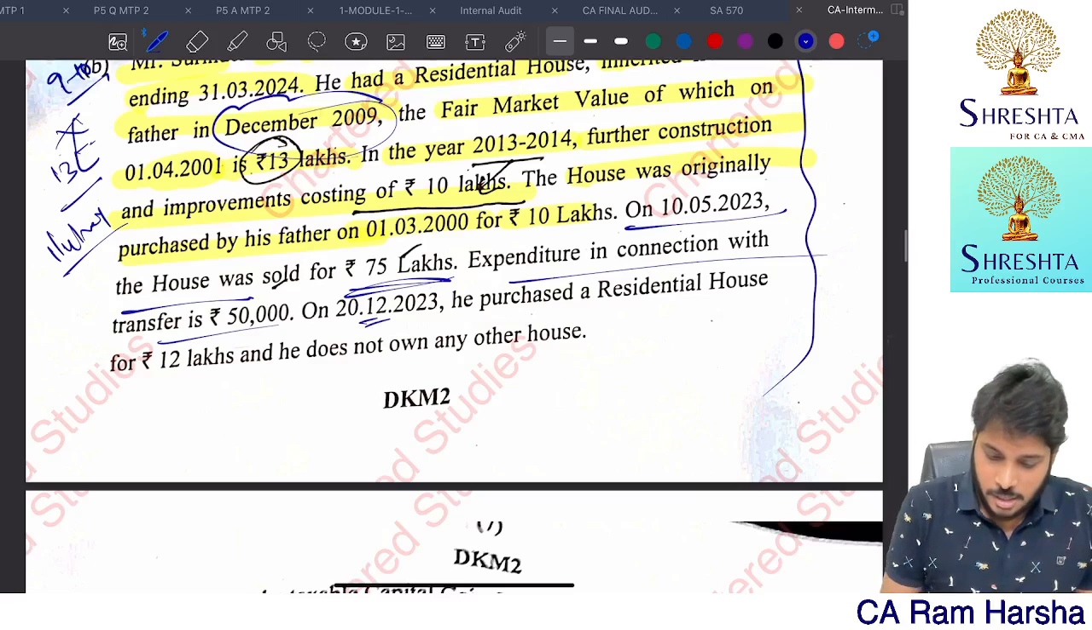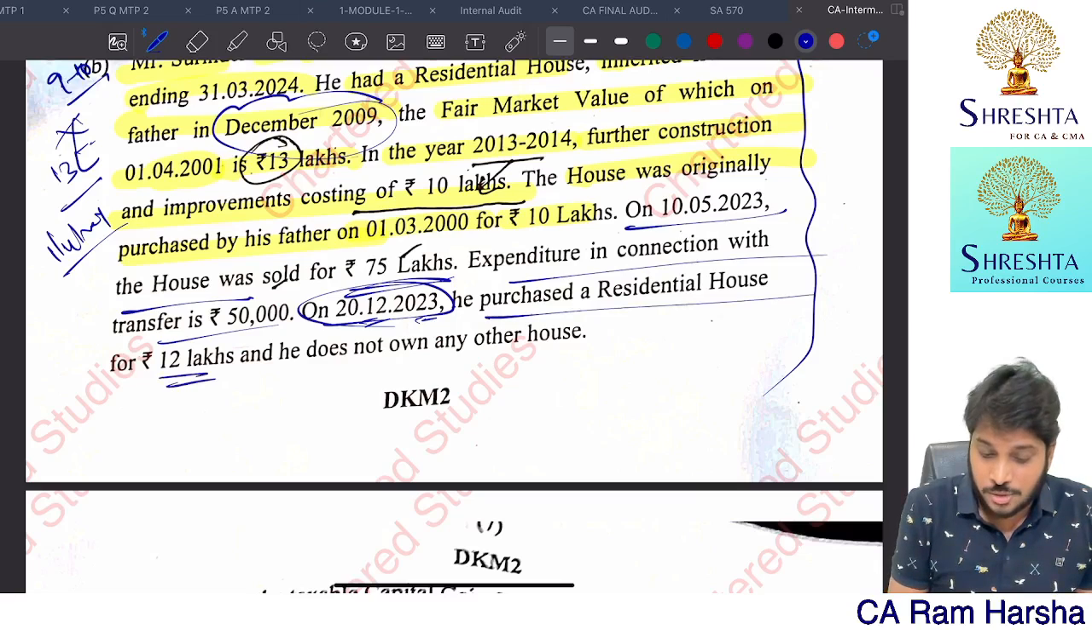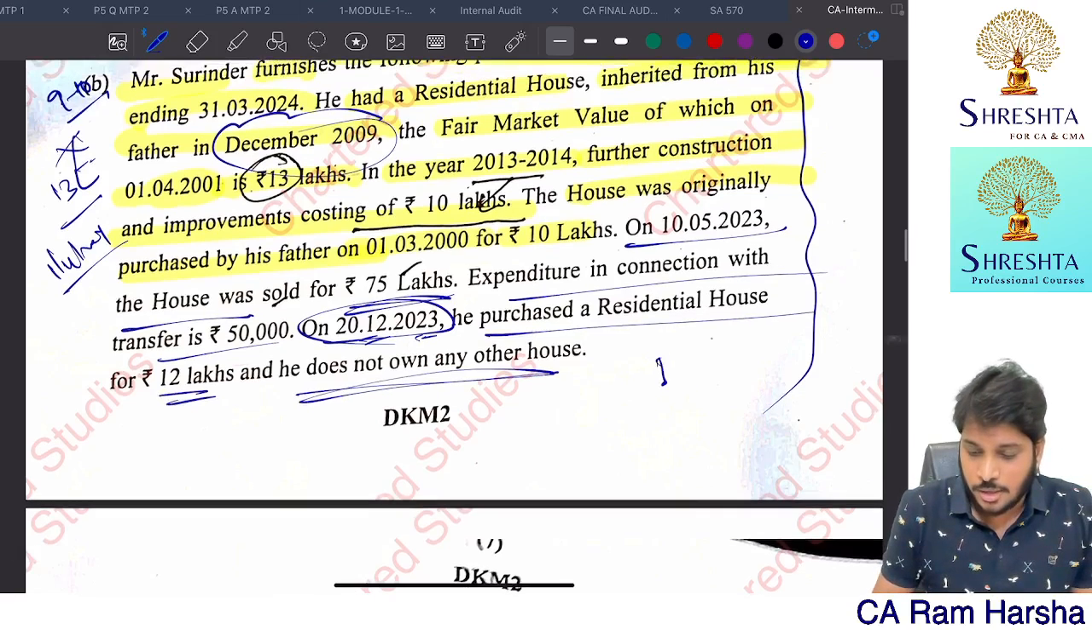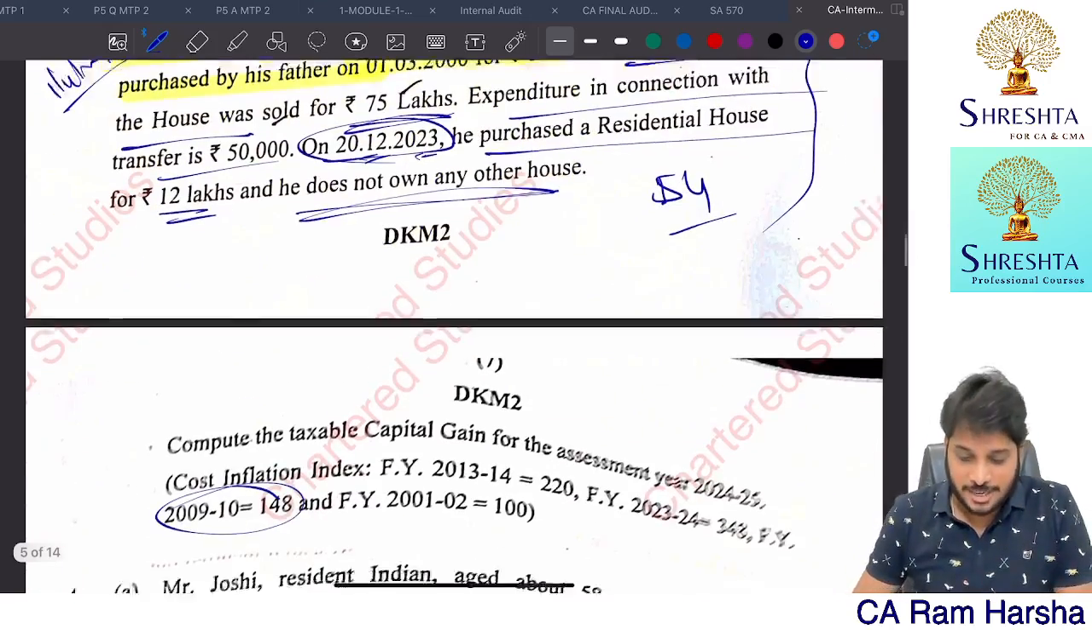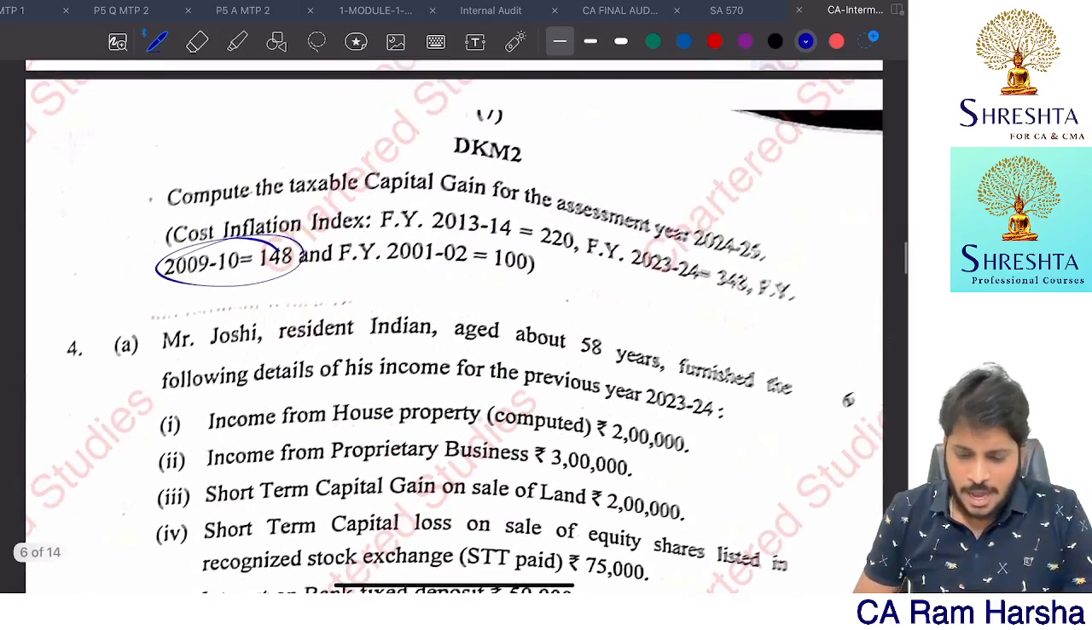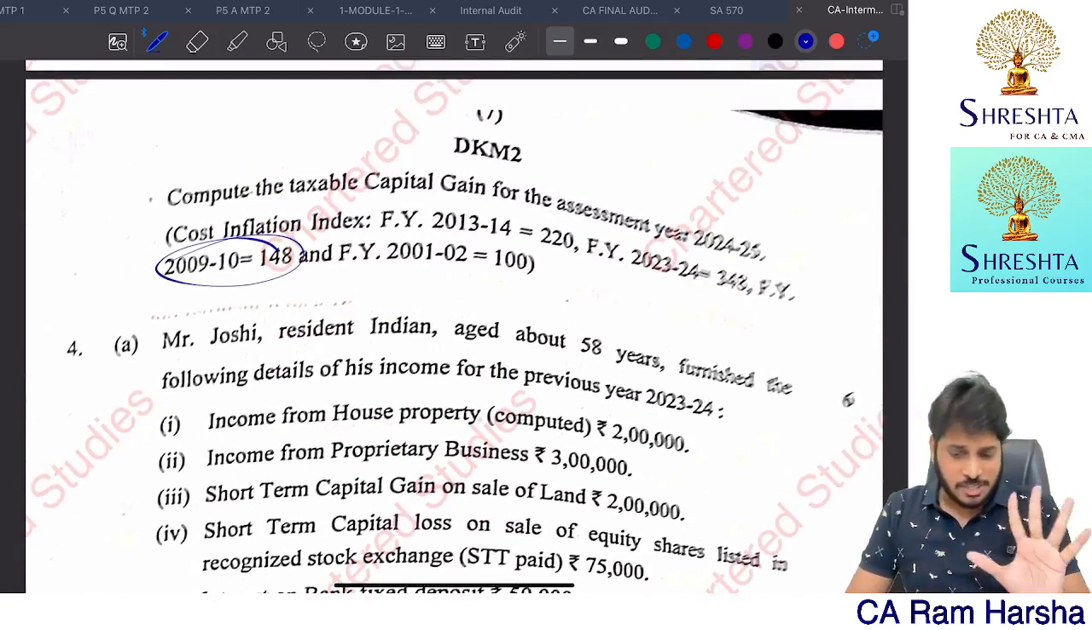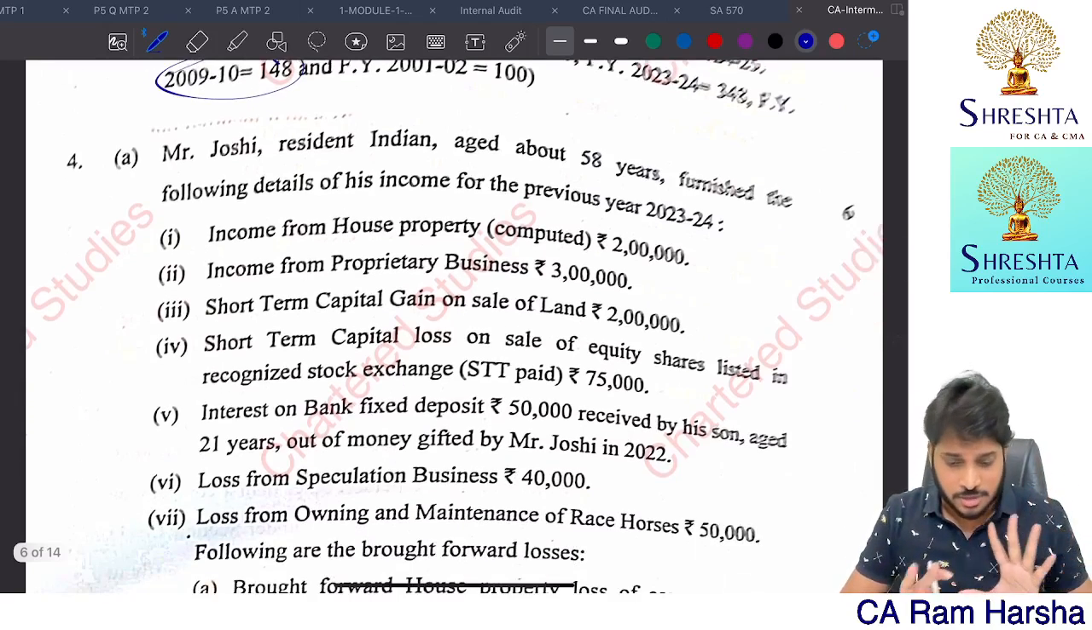And on 20th December 2023, during the year itself, he purchased a residential house for 12 lakhs and he does not own any other house. Section 54, so he is eligible for section 54 deduction. That's it. I'm not doing the computation and answer and all. I'm just telling you. I hope you might have done really well.